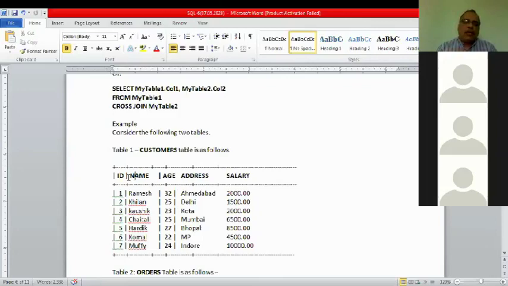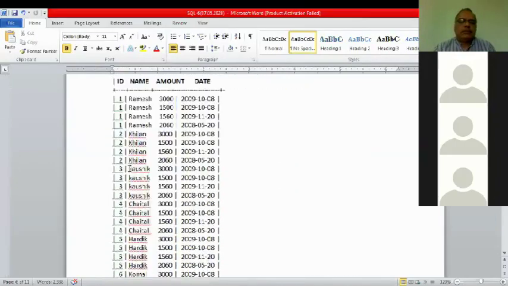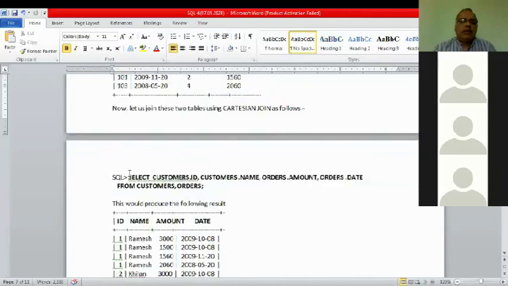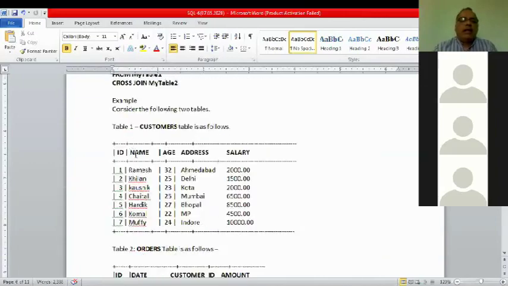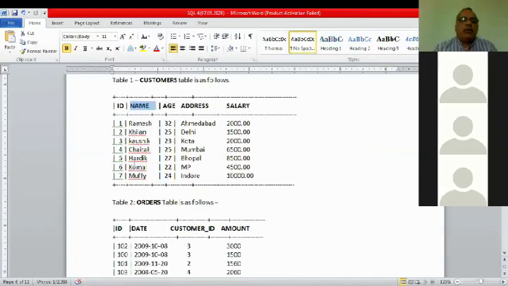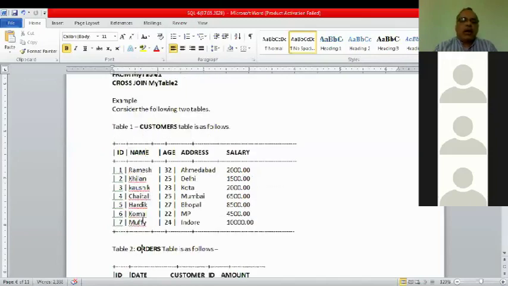So then the column must be written with table 1 dot column name. Instead of writing only the column name, here we are writing table name dot column name. This is the point. You cannot write table 2 dot name, because name does not belong to table 2. So you cannot write orders dot name. Yes, sir.